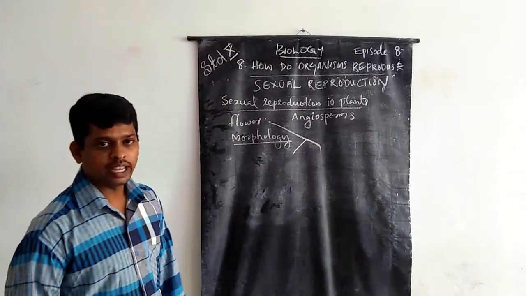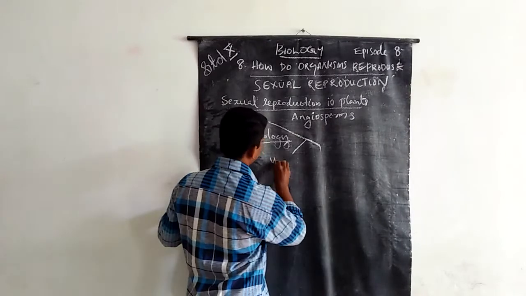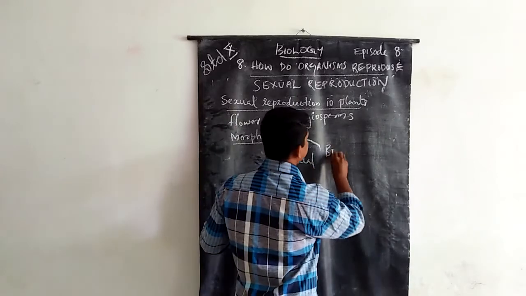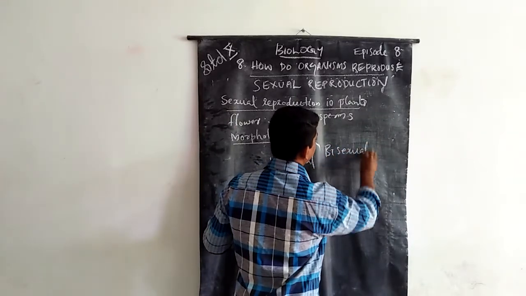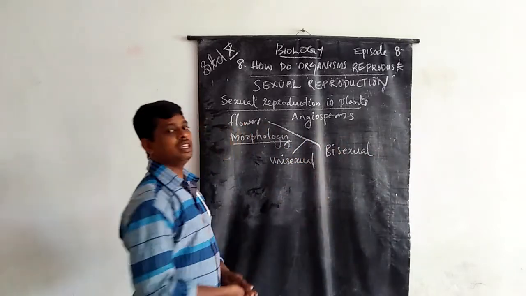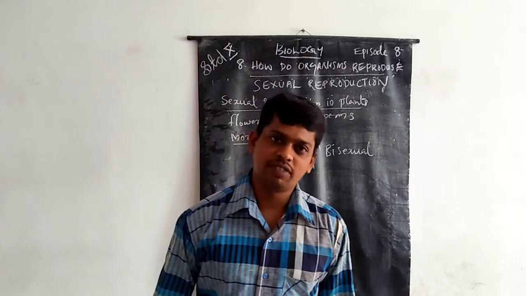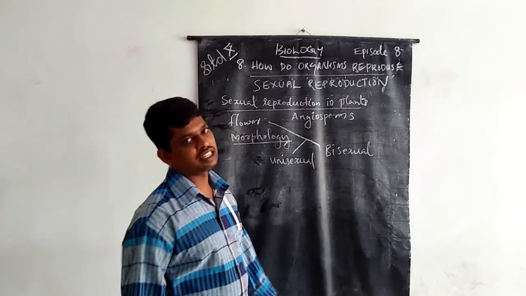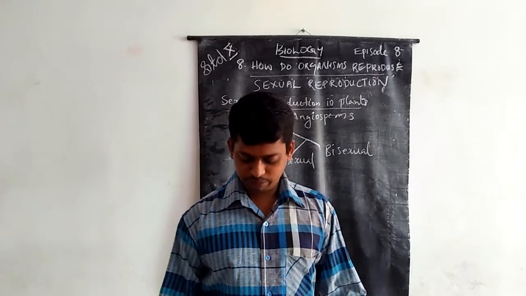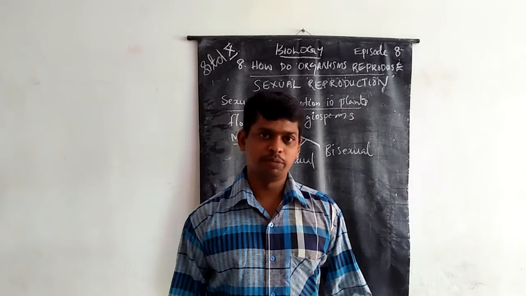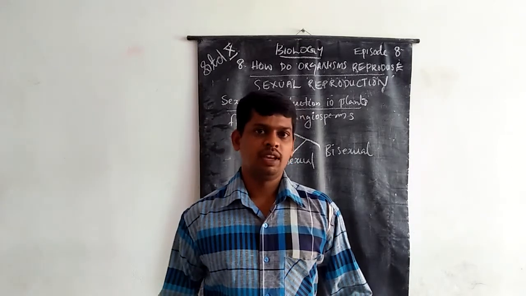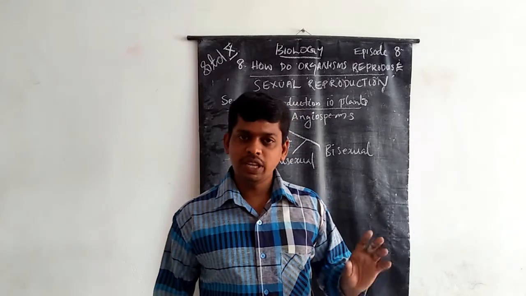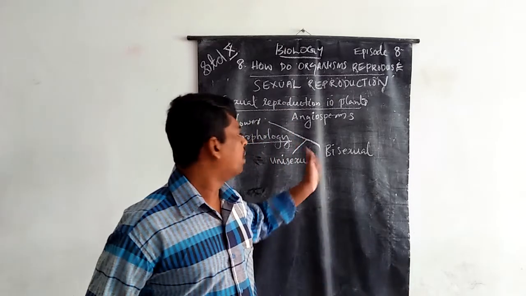That is, one is the unisexual flower and the other is the bisexual flower. Flowers are classified into two on the basis of the presence of reproductive structures: the unisexual flower and the bisexual flower.